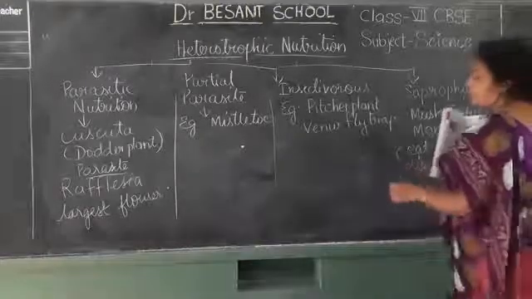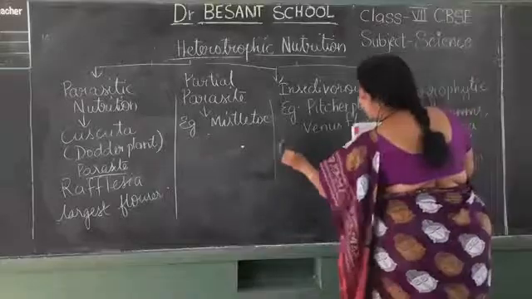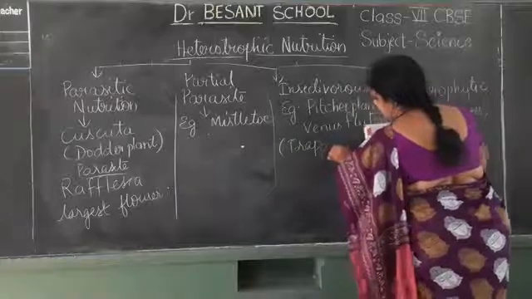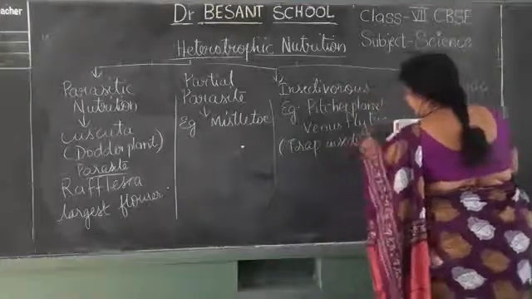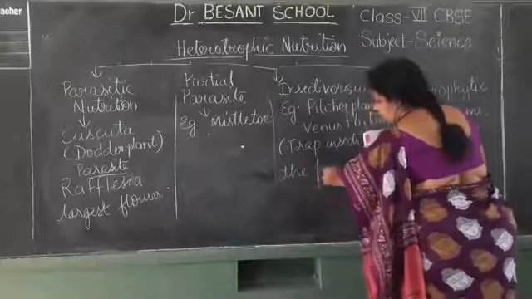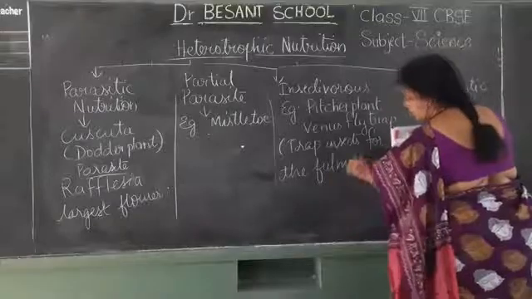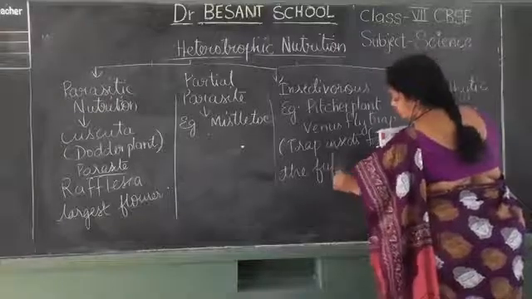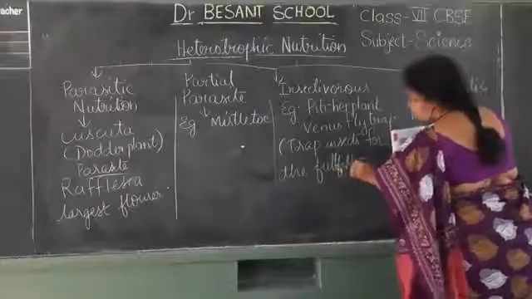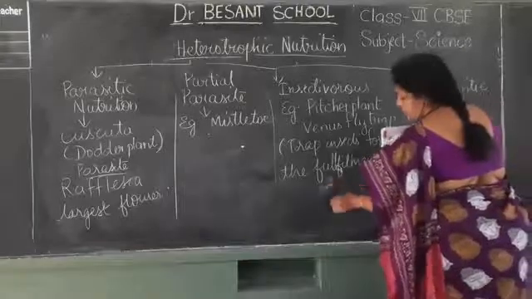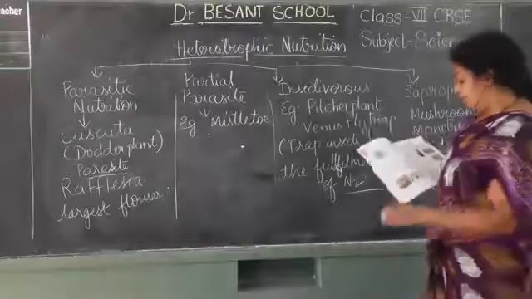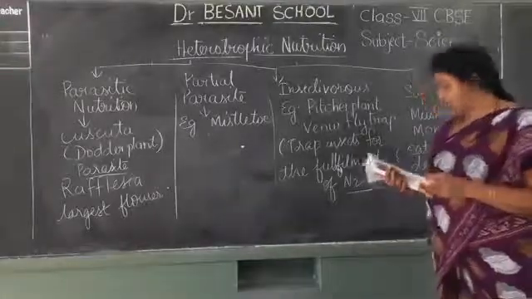Venus flytrap, why do they trap insects? For the fulfillment of nitrogen. For that they would be eating the insects. Okay, next we have seen that.